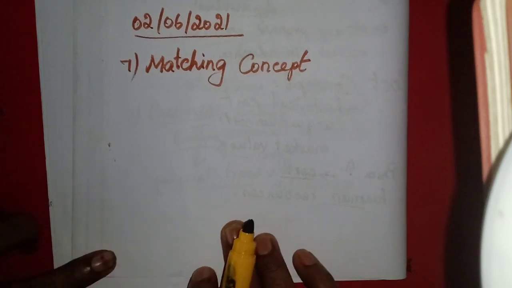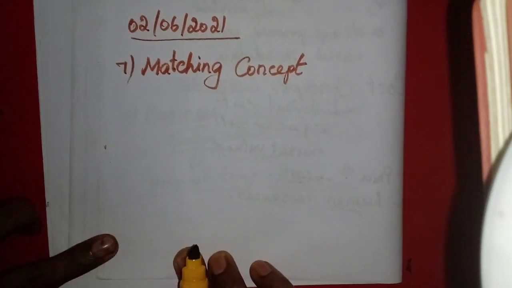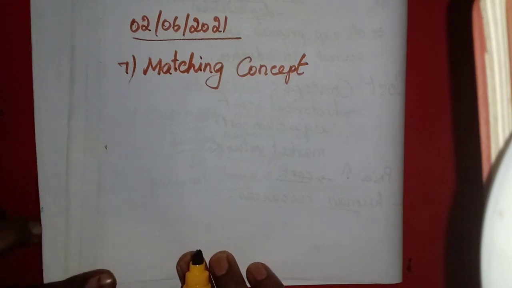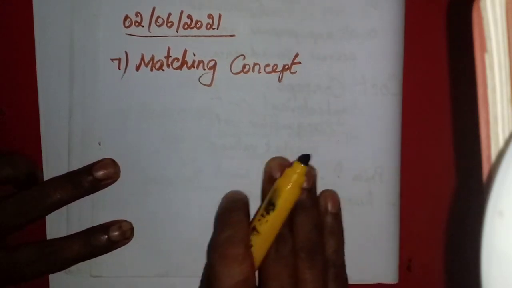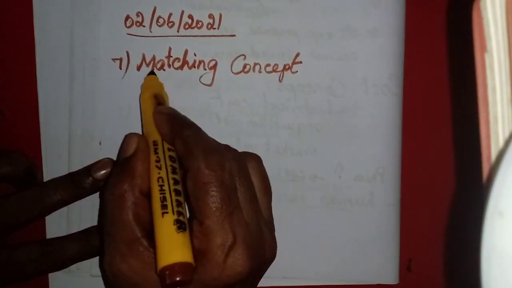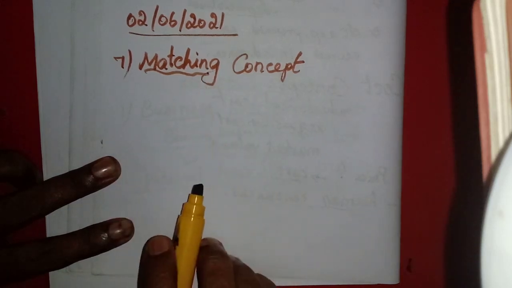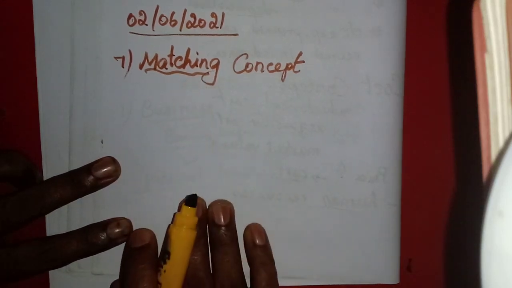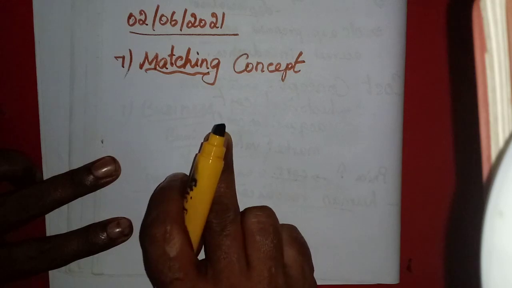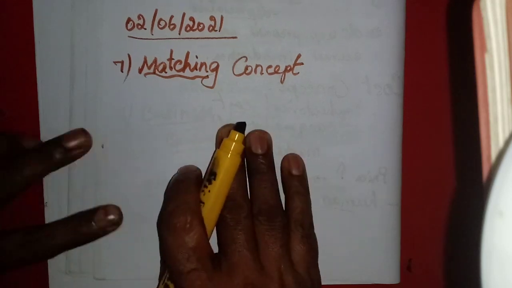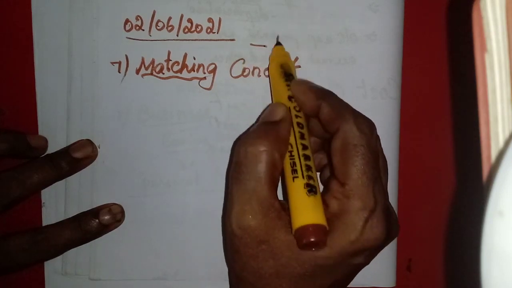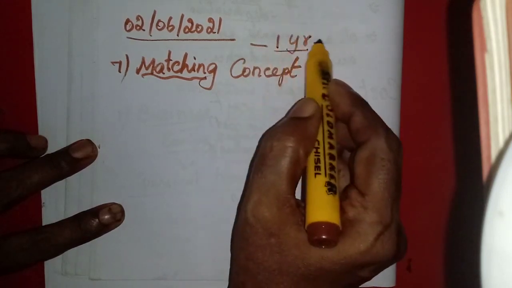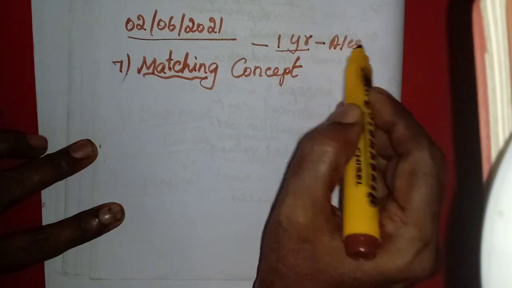So the matching concept. Any doubt you have, you can ask, or in the intercession class you can ask. Matching concept: from the word itself we can find out the meaning. It is related to the periodicity concept, because in the periodicity concept we learned that usually for 1 year we prepare the accounts, isn't it?